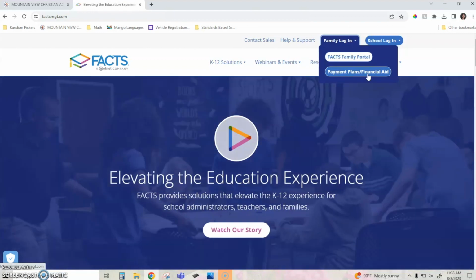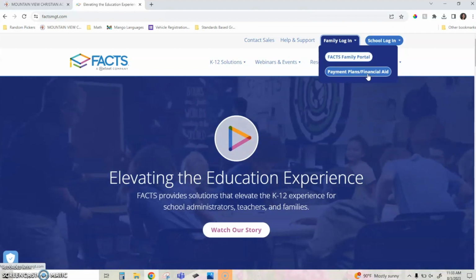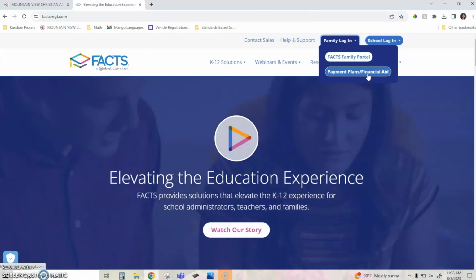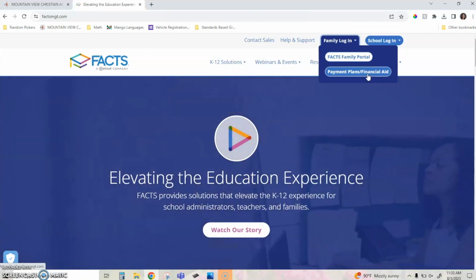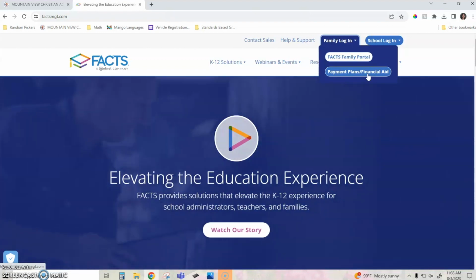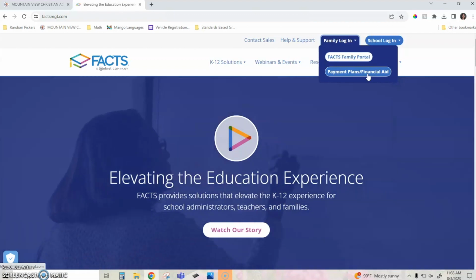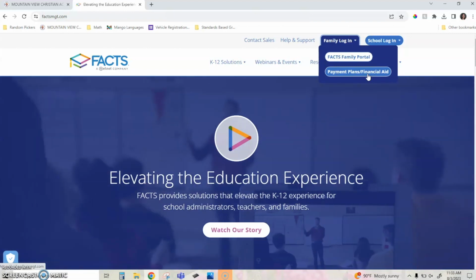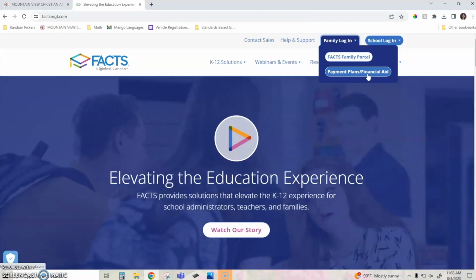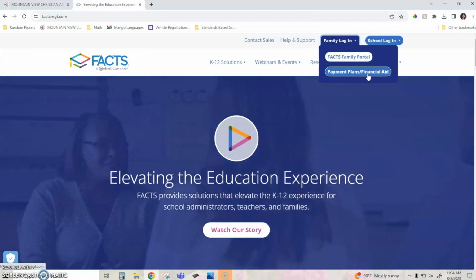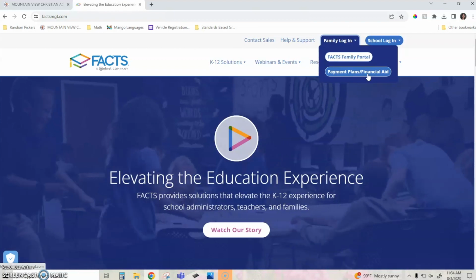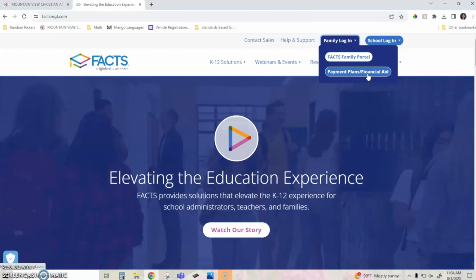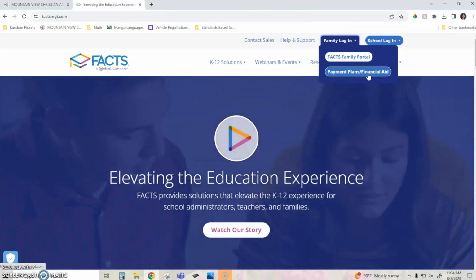So if you've been working with Mr. Bordelon and you've chosen a 10, 11, or 12-month payment plan, the Family Login Payment Plans/Financial Aid is where you would go to find information about that family plan. If you're paying in full or paying by the semester and you're not paying through FACS but straight to the office, you may never use the payment plans or financial aid. Again, when we talk about tuition and payment plans, we're talking about this option right here. This is payment plans solely for tuition.